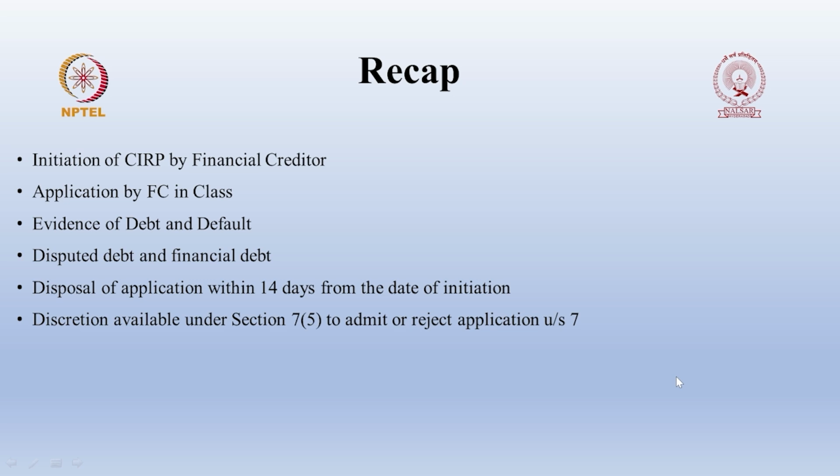Then we have discussed the discretion available under section 7 subsection 5 to admit or reject the application under section 7. We have discussed, once the application is made by the financial creditor, whether the adjudicating authority has any discretionary powers or not. If he has discretionary powers, to what extent, when to admit the application and when to reject the application, we have discussed in this lesson.